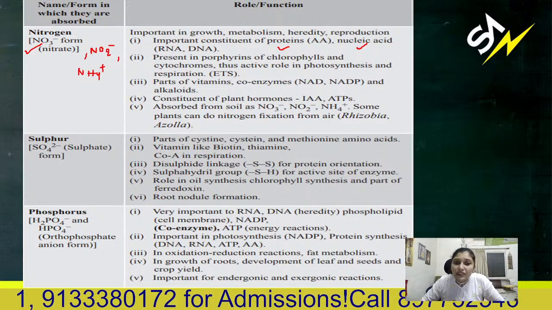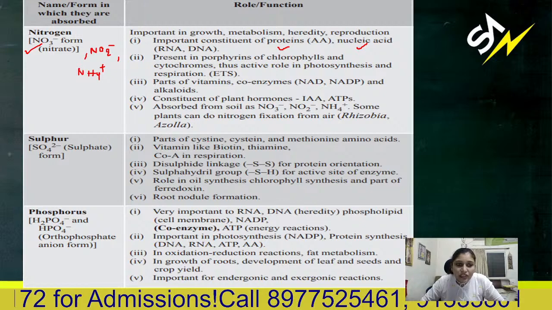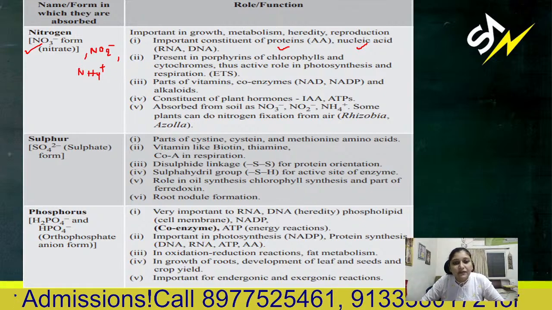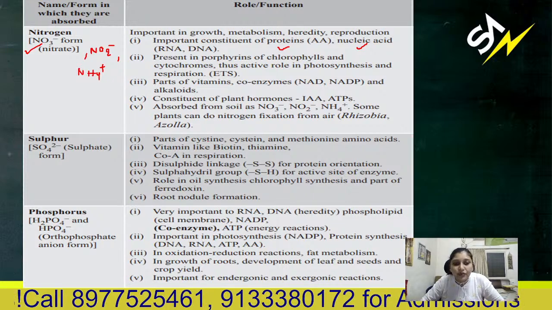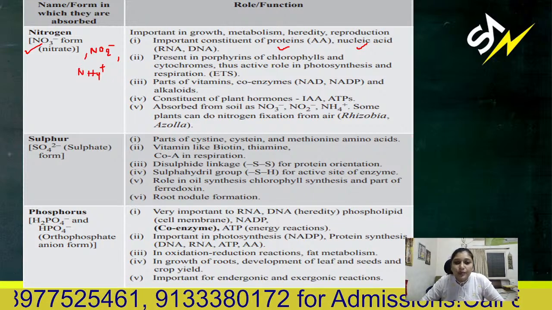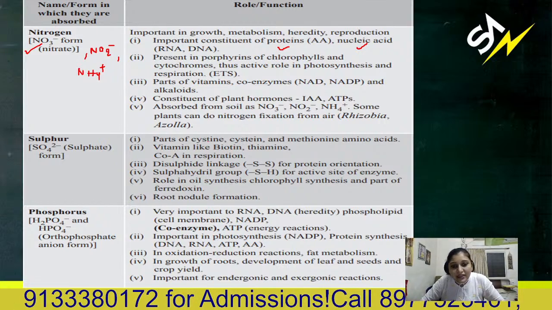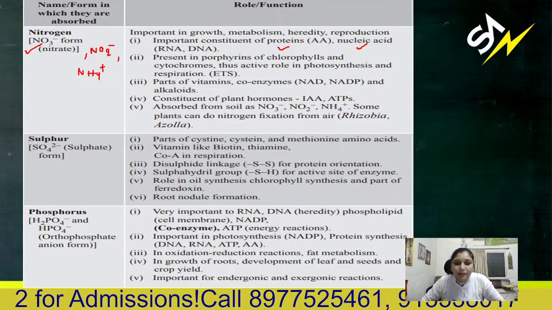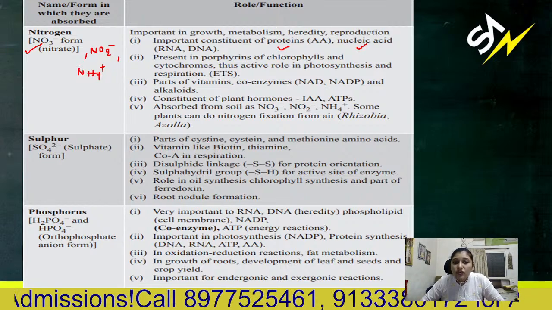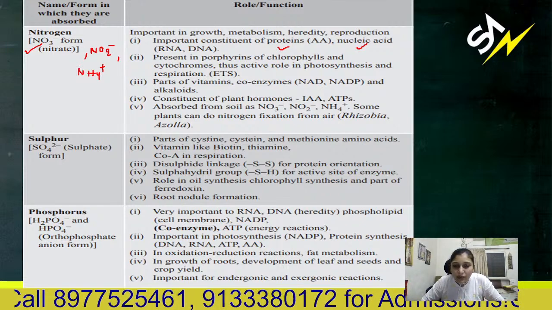Vitamins like biotin and thiamine, and CoA in respiration, also contain sulfur. Disulfide linkages for protein orientation also contain sulfur. Sulfhydryl groups are for the active site of enzymes, and sulfur has a role in oil synthesis, chlorophyll synthesis, and is part of ferredoxin. In root nodule formation, sulfate is also required.